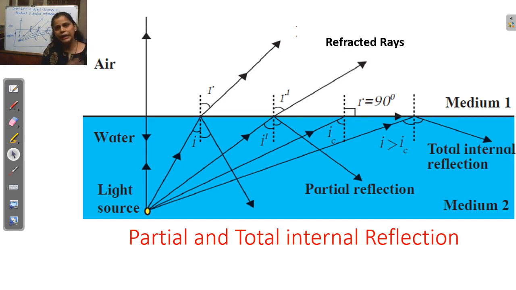When light rays enter from a denser medium to a rarer medium. In this picture you can see the denser medium is water and the rarer medium is air.